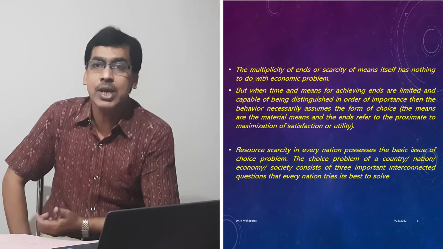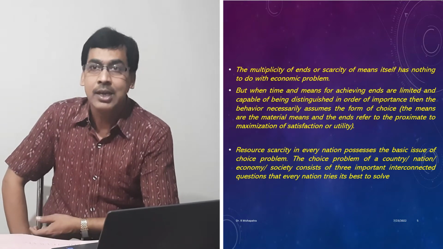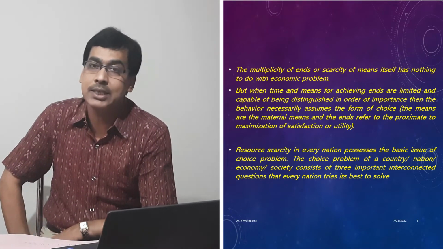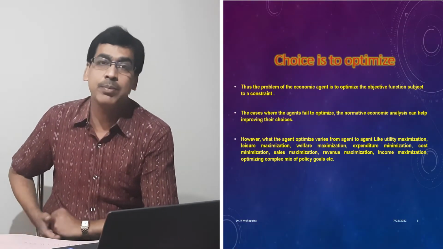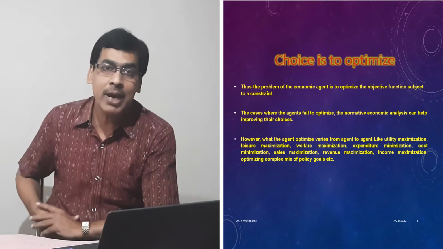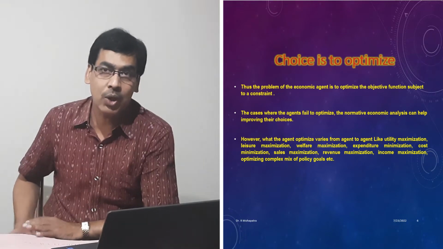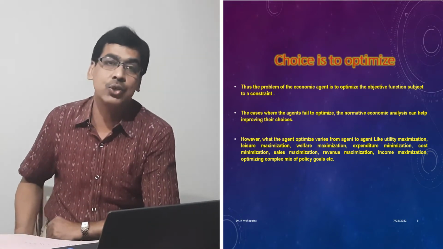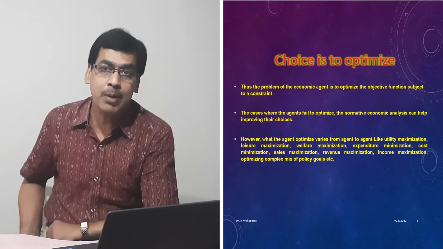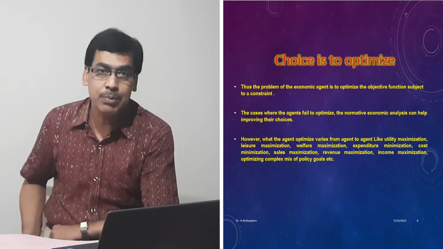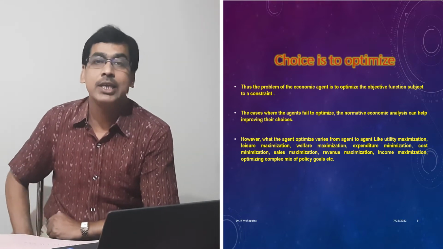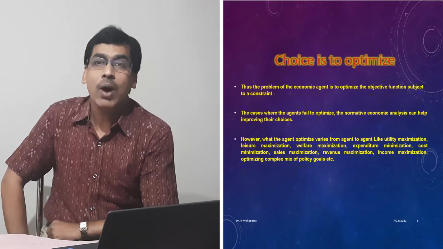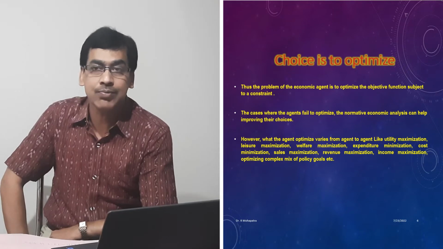In cases where the agents fail to optimize, normative economic analysis can help improve their choices. It means whenever the individual fails to optimize his choices, it is not that he cannot do anything. There is a normative approach to economics which can help him consider how he can improve his choices in a better manner. However, what the agent optimizes varies from agent to agent.